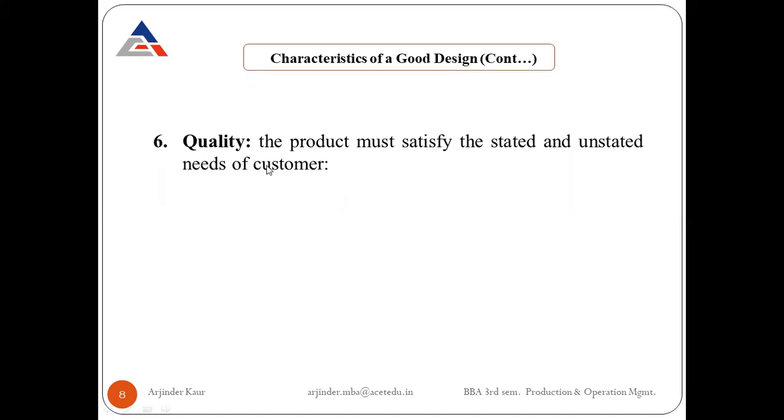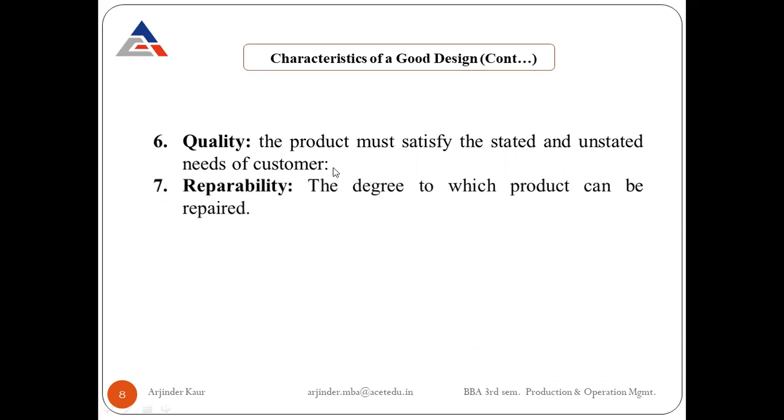So a good quality product design ensures that the quality of a final product is obtained through its individual components. The tolerance specified at every stage ensures that the end product has the desired quality. So if we have set the standard for each and every product design stage, the end product would be a quality product. Next is repairability.